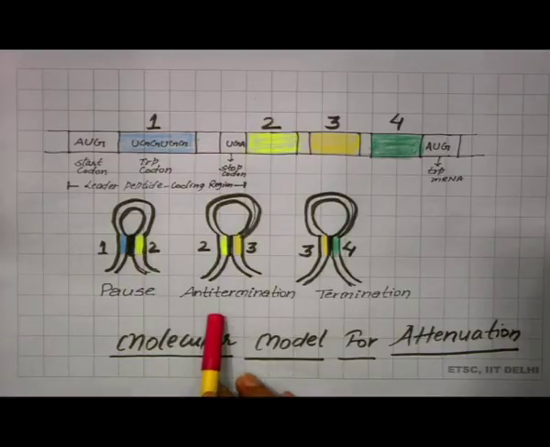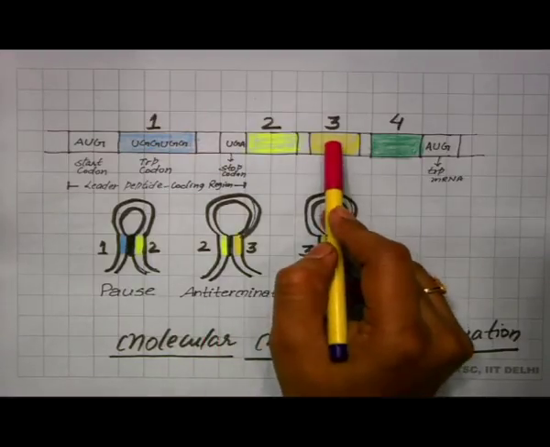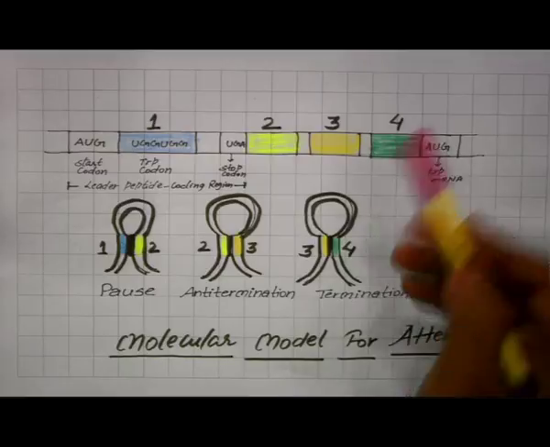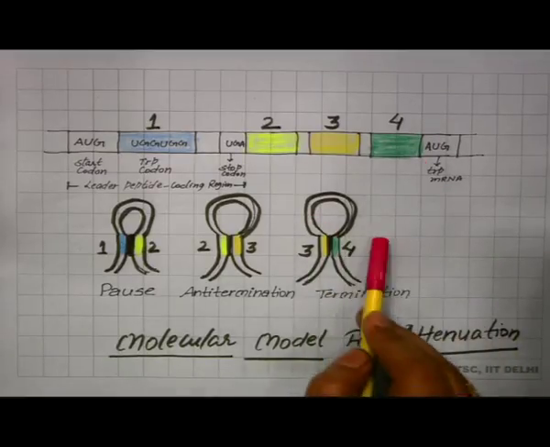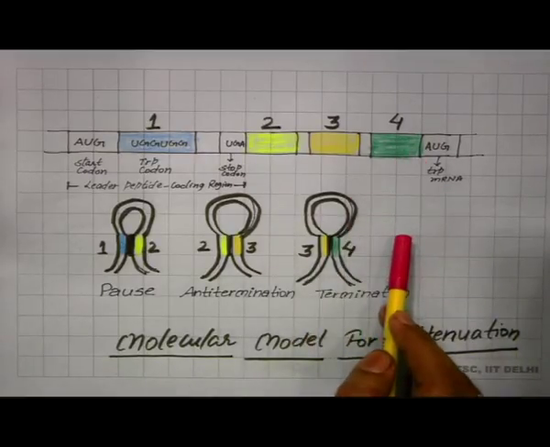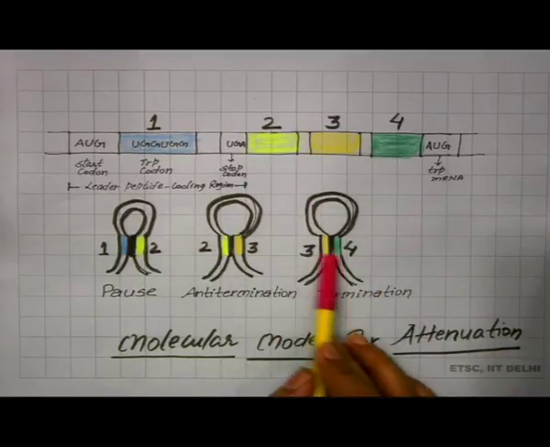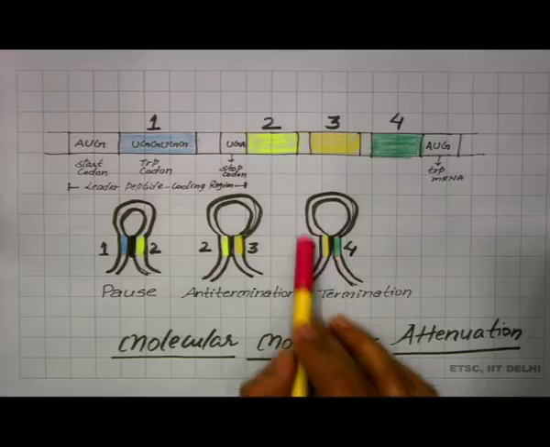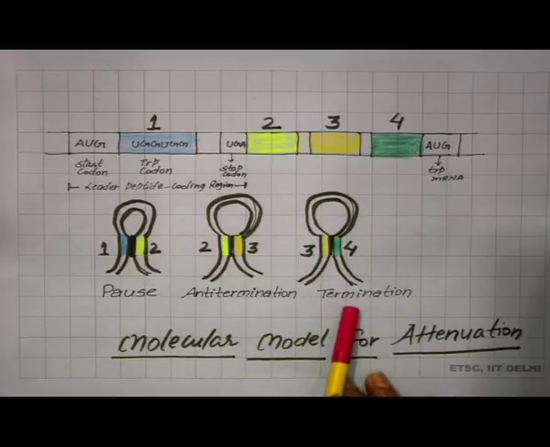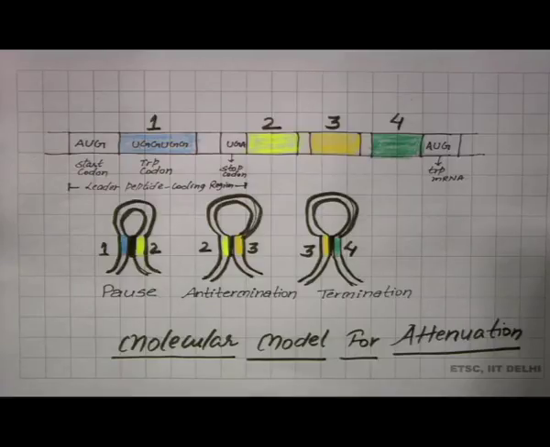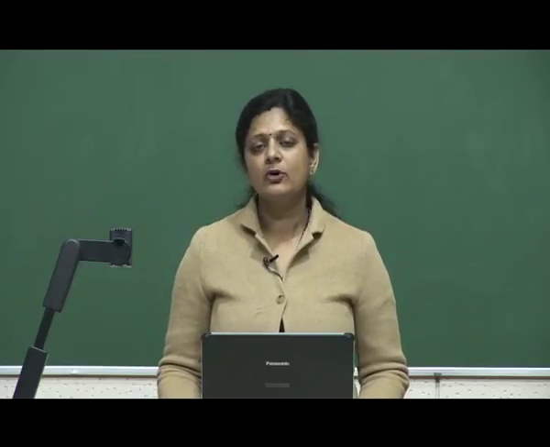ahead. And if the sequences 3 and 4 are transcribed, after transcription they also have complementary sequences, and if they bind together, they give the signal for the termination of transcription. So, this is how the attenuation occurs for the Trp operon system. So, this is all about the regulation of gene expression in prokaryotes.